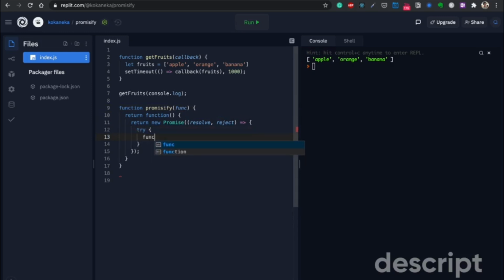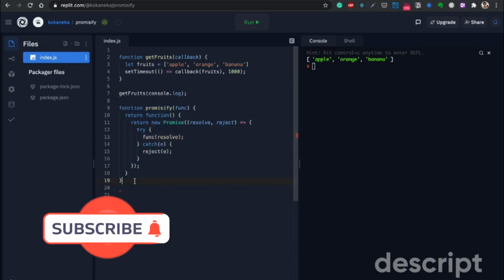Now, inside this, we are calling func, which means we are executing the function that works on the basis of callbacks. But what callback do we supply this? Well, we supply it resolve. What that means is the original function that works on the basis of callback is getting supplied the resolve function of the promise, which means as soon as the 1000 milliseconds get completed, resolve will be called. And in the entire process, if any error happens, then reject would be called with that error. And this is the function which would promisify getFruits for us.